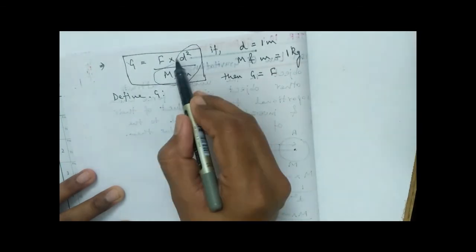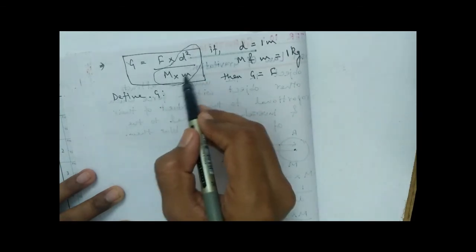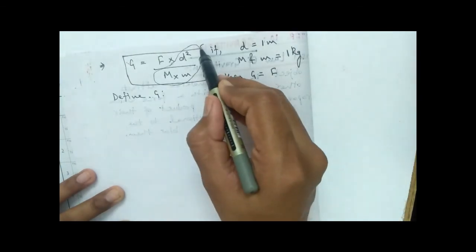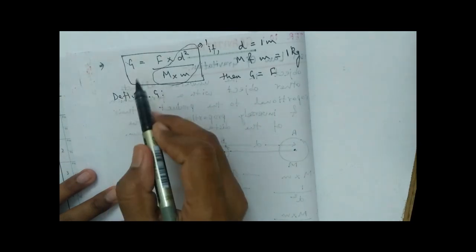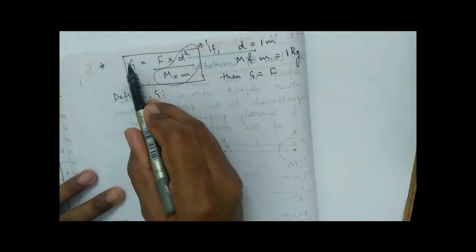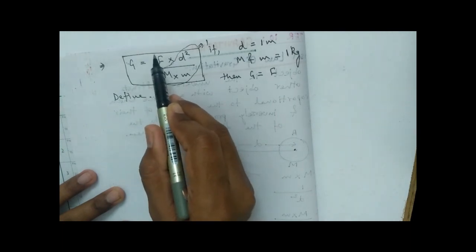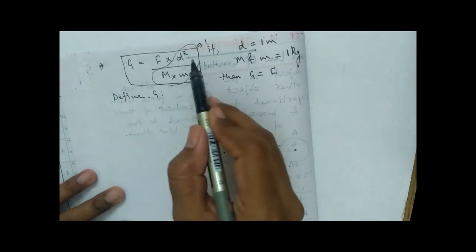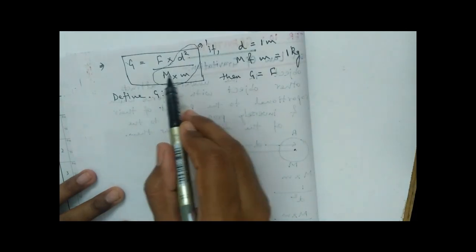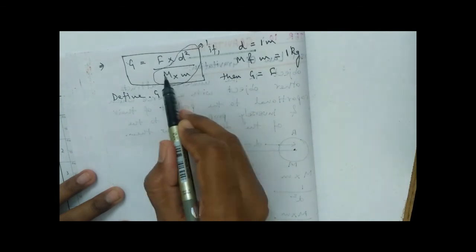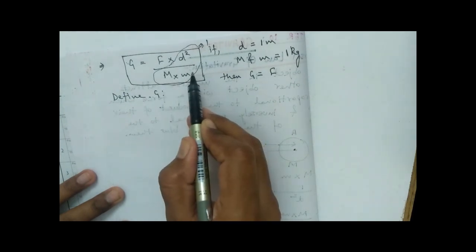If the value of d square divided by m into m is equal to 1, then G will equal F. So the universal gravitational constant equals the gravitational force when two objects are placed 1 meter apart and both have masses of 1 kg.